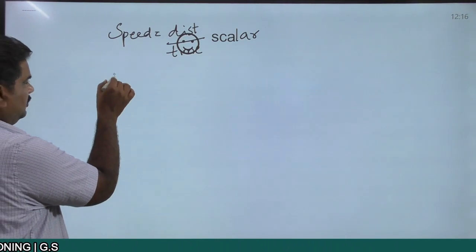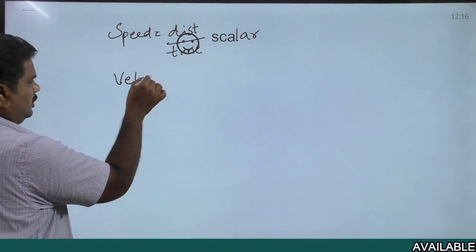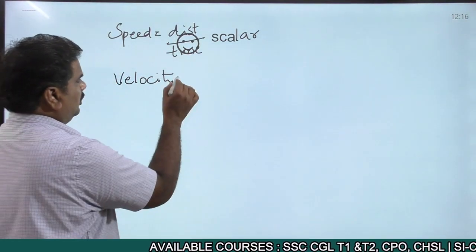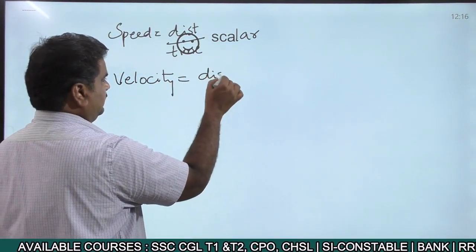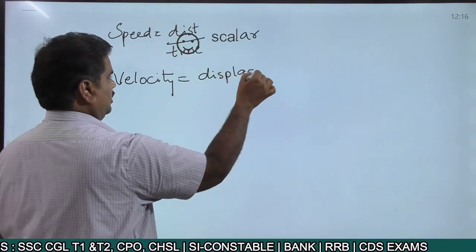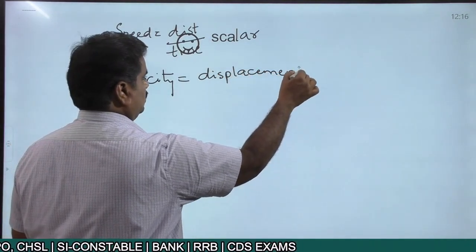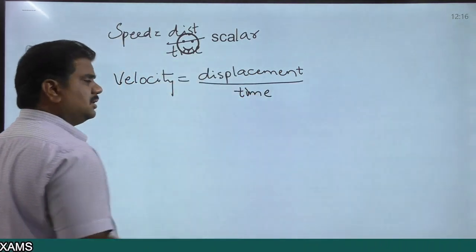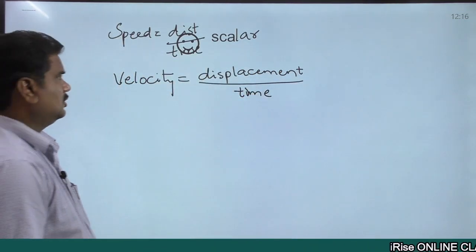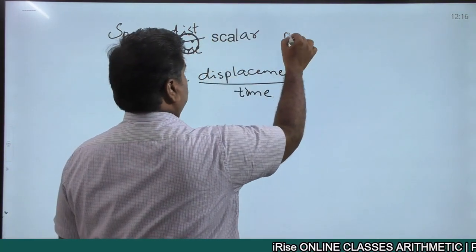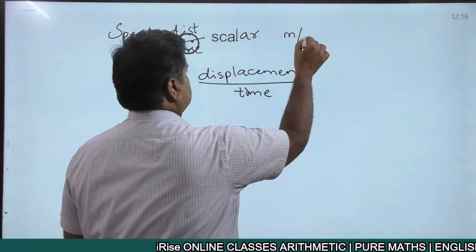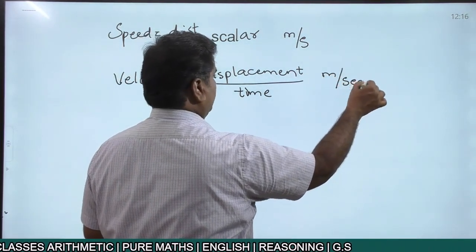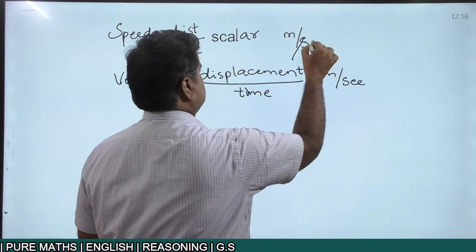Now coming to the case of velocity of an object. What is velocity? Velocity equals displacement by time. The velocity of an object is equal to the ratio of displacement to time. That is what you call velocity. The units for both speed as well as velocity are measured in meters per second.